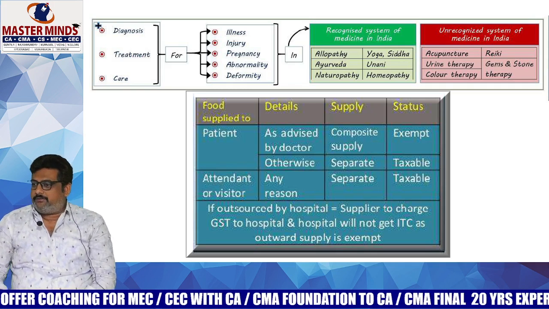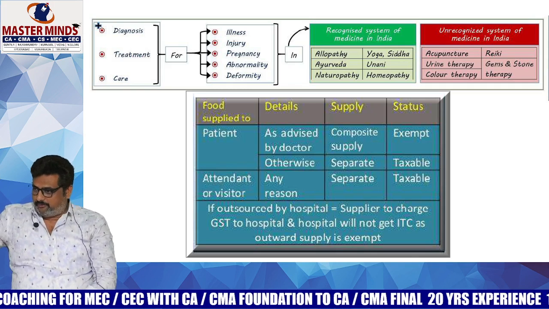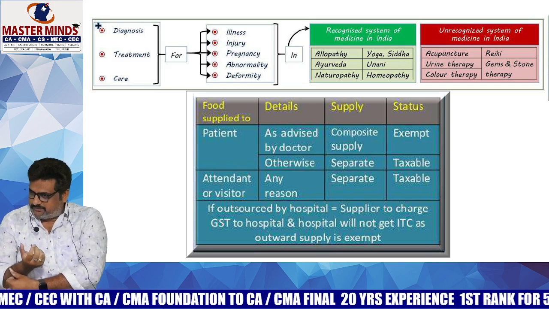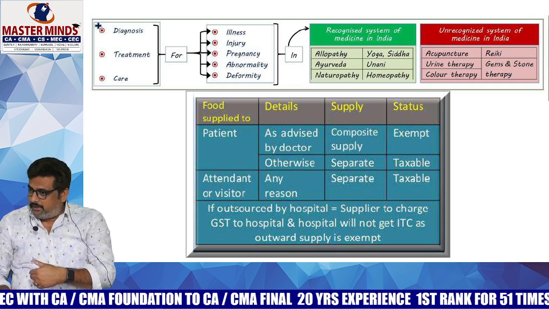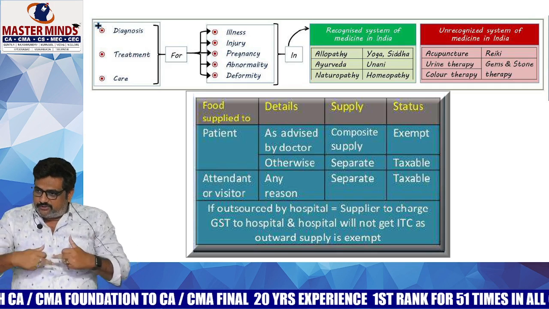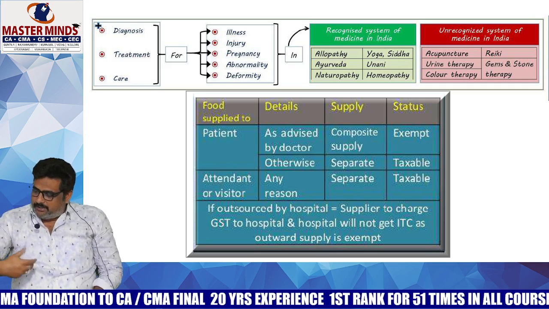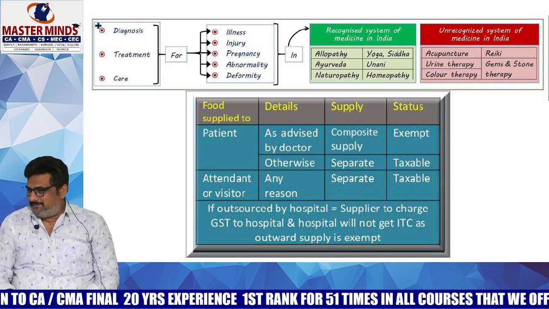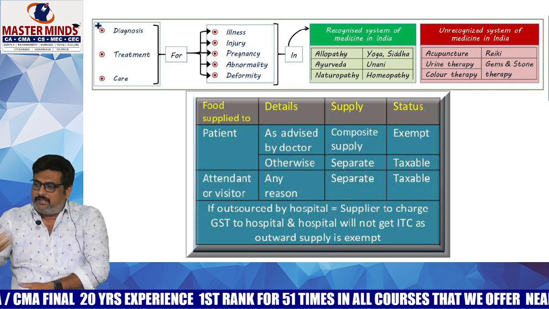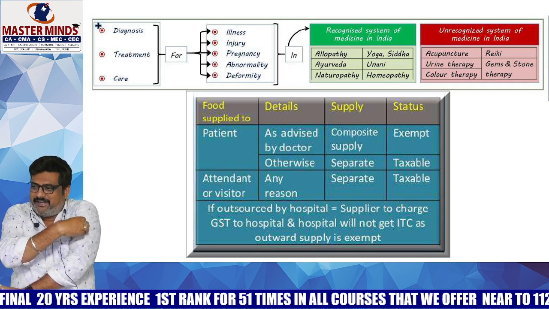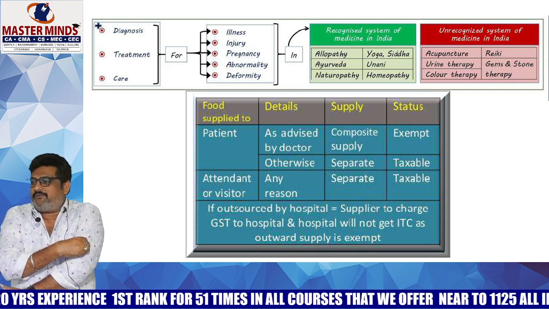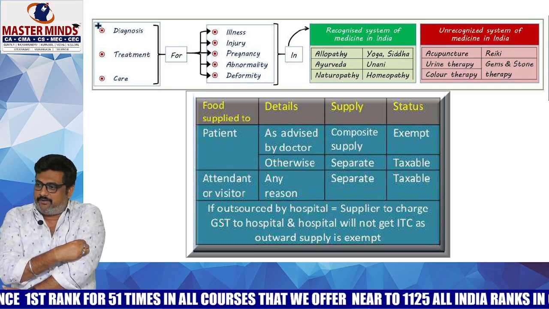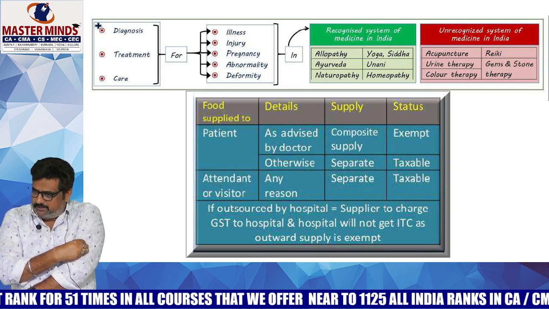If it has spread, then they will go for the treatment we call chemo. In chemo, they will send some radiation-like things into our body to those parts where it has spread. Actually, chemo is not a cancer treatment. It will initially kill the cancer cells that are spreading in the body. Once the chemos are done, they will come to the main cell which is spreading them, and for that they will do the surgery. That will come under treatment. And after that, the care will be radiation. Chemo is nothing but an immunity booster.